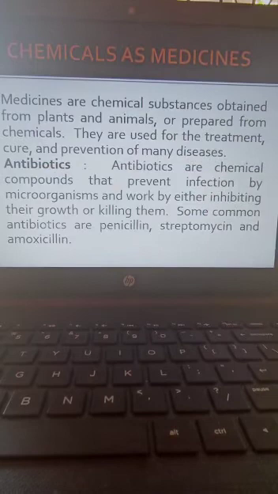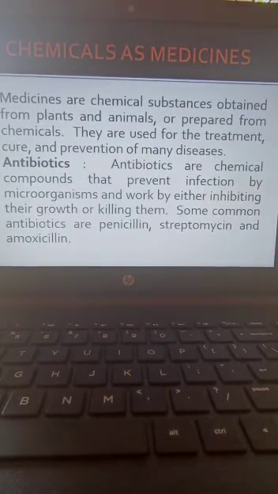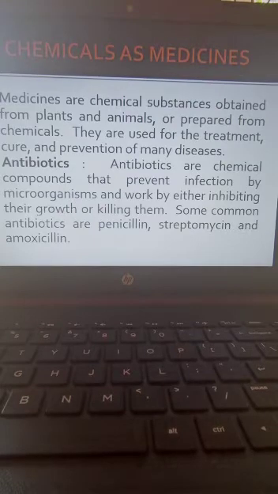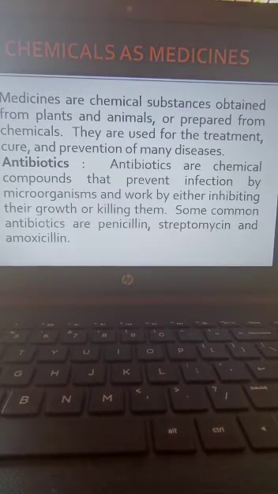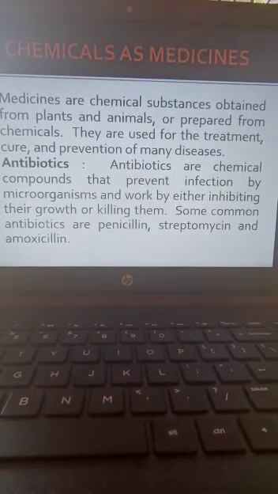These antibiotics we take when we have any infection. We used to have infection, isn't it? Bacteria will enter into our body and they will cause infection. So to cure these infections, we used to take antibiotics.